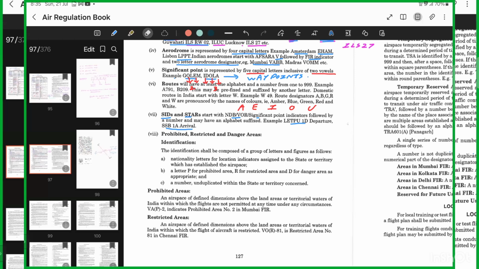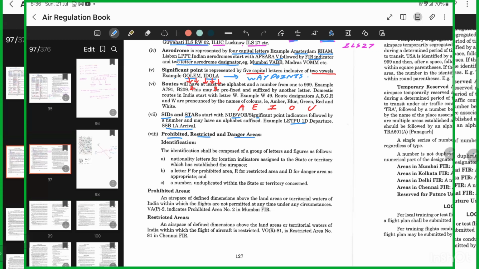If you're an employee or serving in the defense, then you might be allowed based on your designation and whether you're authorized to enter that area. Otherwise, you're not allowed. Forget about defense, even a private company won't allow you to enter without an ID card. So in airspace also, there are different areas. One is a prohibited area, the second is a restricted area, and the third is a danger area.